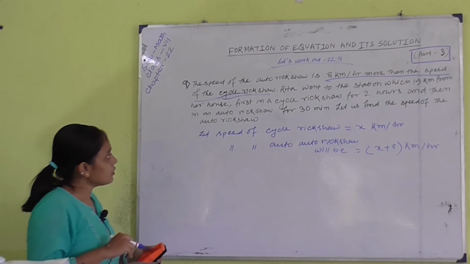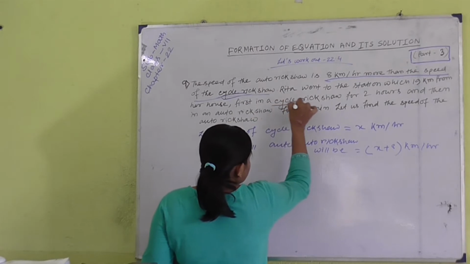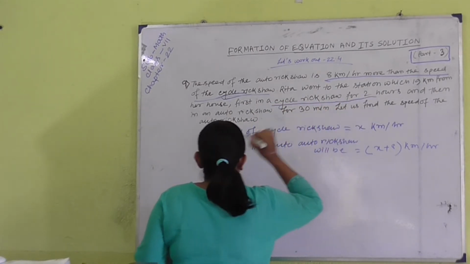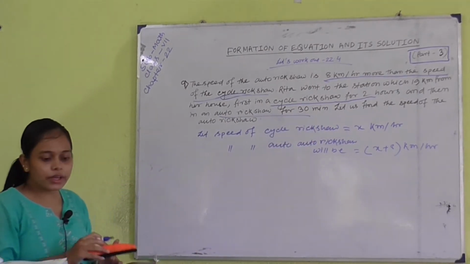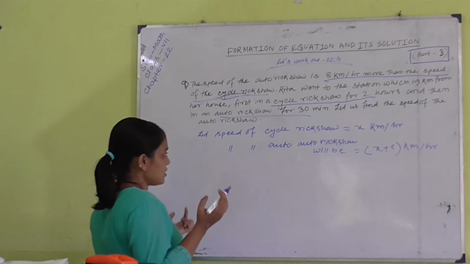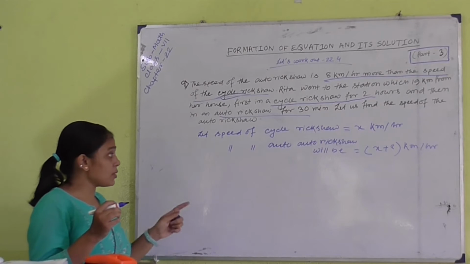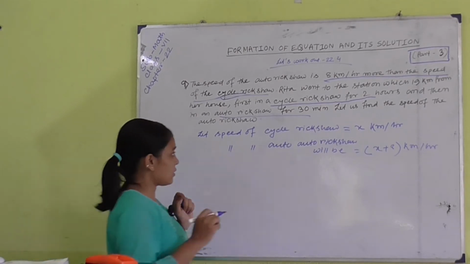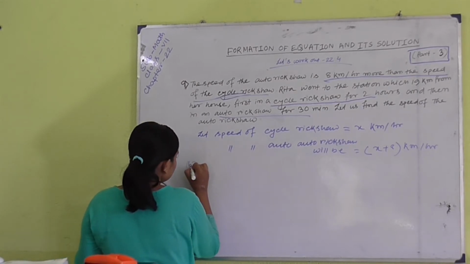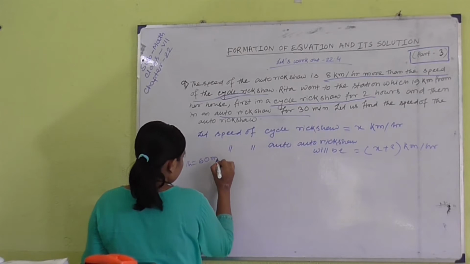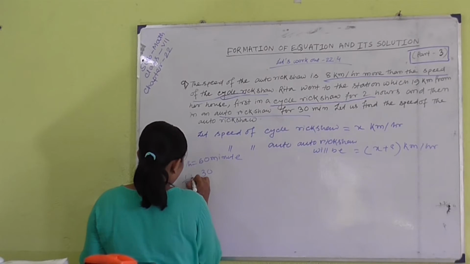Now we calculate. Another piece of information: first in the cycle rickshaw she travels for 2 hours, and in the auto rickshaw 30 minutes. Now we try to find how much distance she traveled by cycle rickshaw in 2 hours and how much by auto rickshaw in 30 minutes. All of you know that 1 hour equals 60 minutes, so 30 minutes will be half an hour.